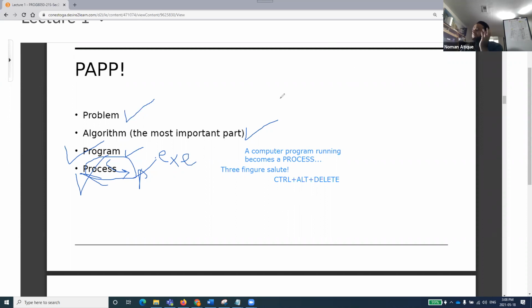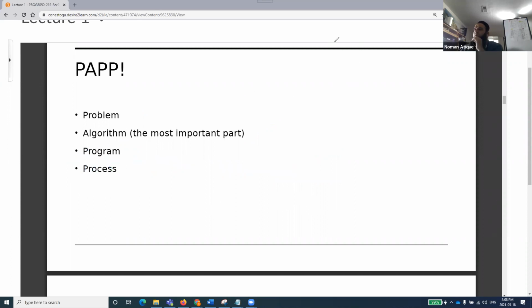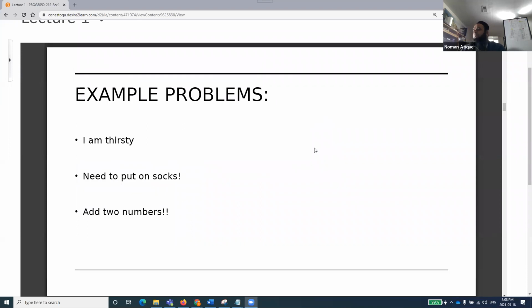So, problem and program. We'll quickly look at a few example problems. There are lots of problems in the world. I'm thirsty, really thirsty. I'll take some water, right? So this is one problem. How do we solve that problem? I have a few steps. First step, take my bottle, and second step, drink it.